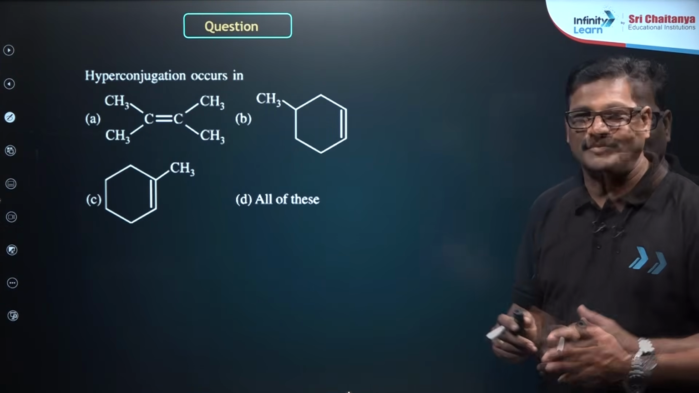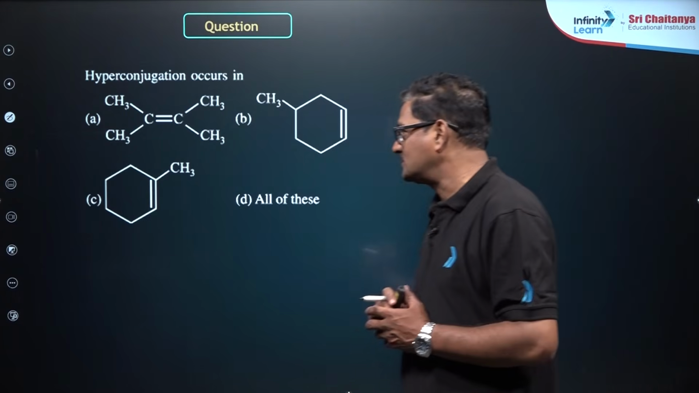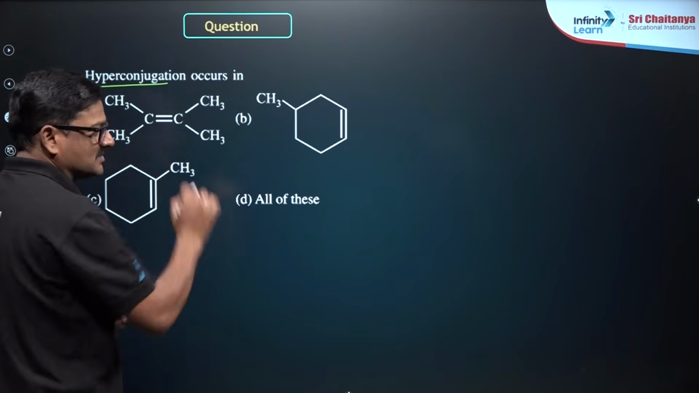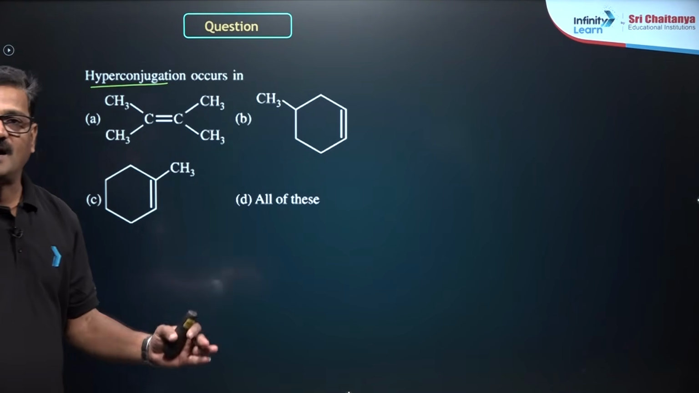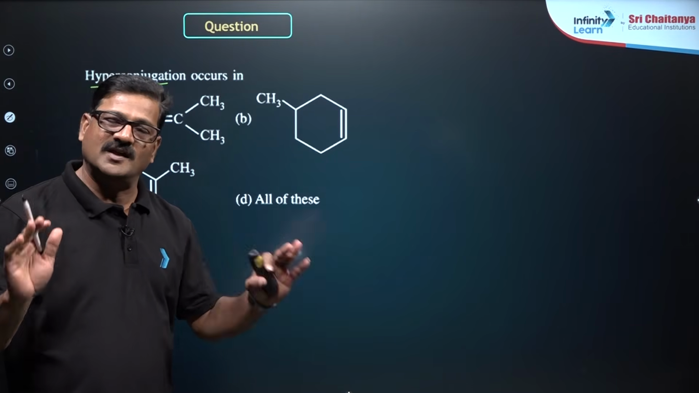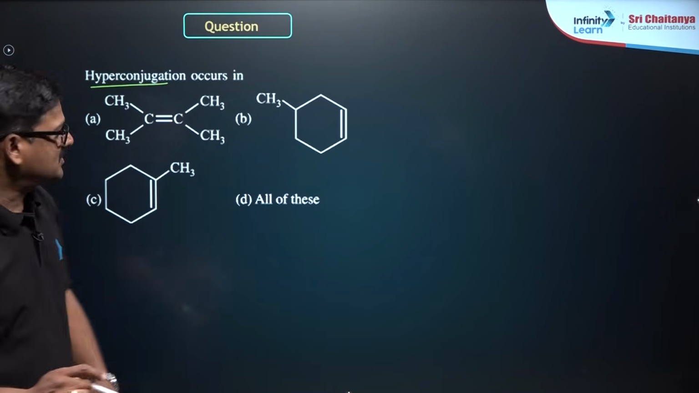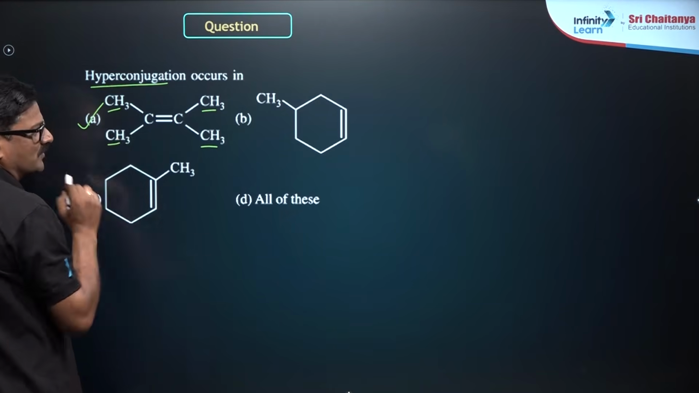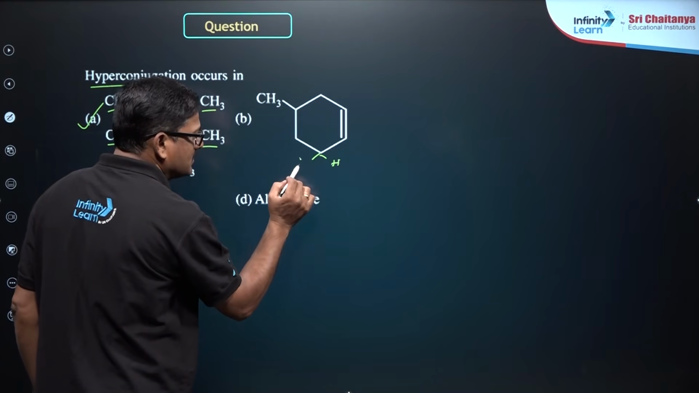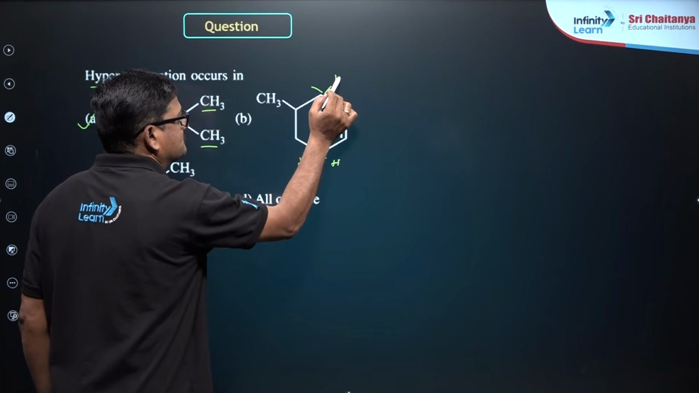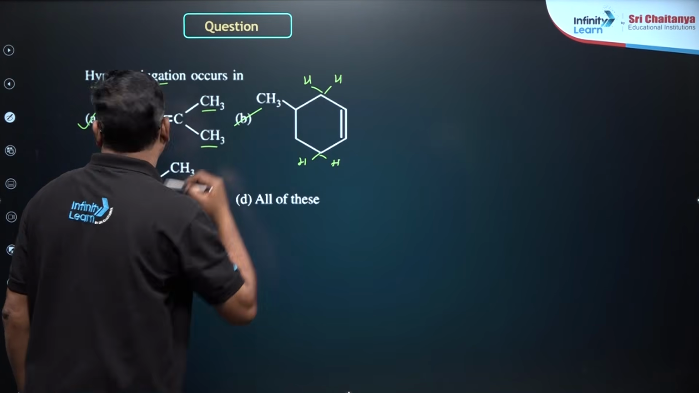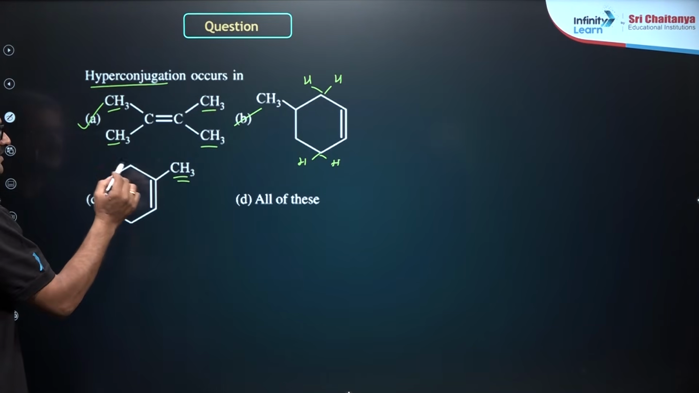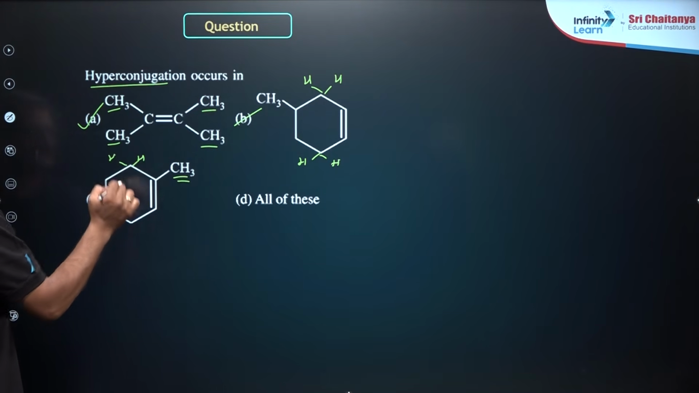Hyperconjugation occurs in... The question is based on hyperconjugation. Condition for hyperconjugation: wherever alpha hydrogens are there, you are going to see hyperconjugation. So where alpha hydrogens are seen, it will show. Hyperconjugation can be seen here, it will show. And hyperconjugation is seen, it will show.